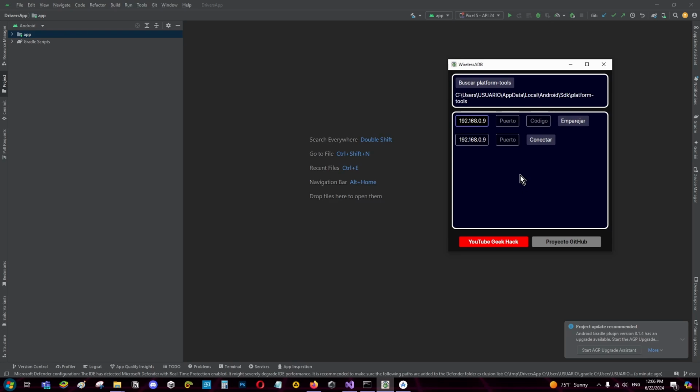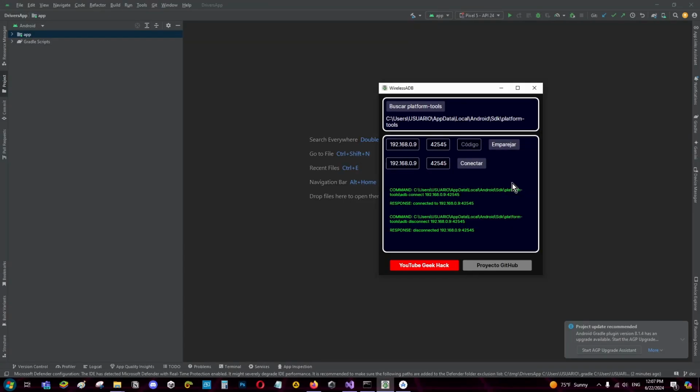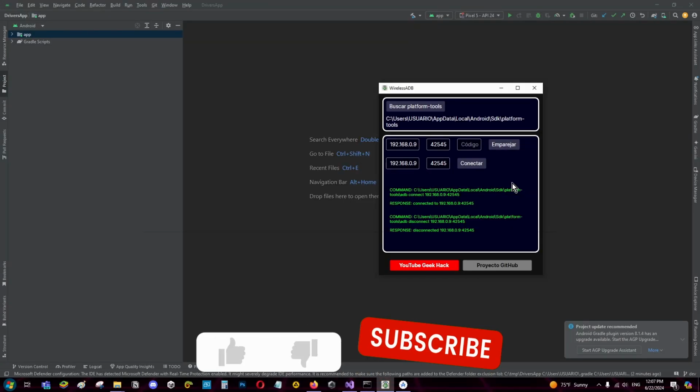Now, what changes every time you enable debugging options is the port. So every time you open the program and enable wireless debugging on your Android device, you will have to put the port in this field and click on Conectar.